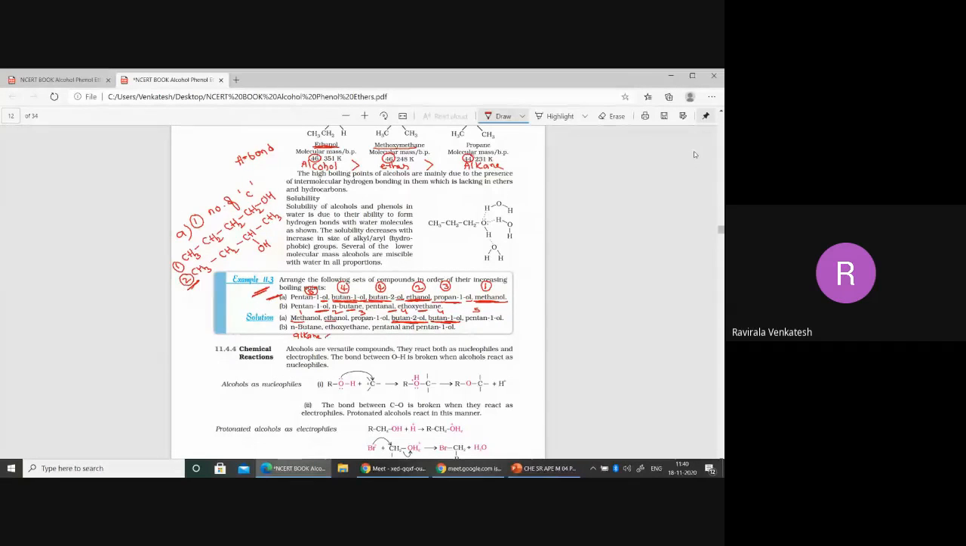Alkanes have a lower boiling point than ethers. Ethers have a lower boiling point than carbonyl compounds. Carbonyl compounds will come in later studies. Alcohols have a higher boiling point than carbonyl compounds, and carbonyl compounds have a higher boiling point than ethers. The highest will be carboxylic acids. Even alcohols will have a lower boiling point than carboxylic acids. That is different here; we'll discuss it later.